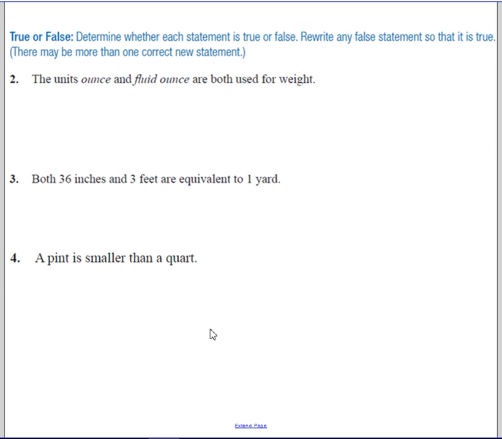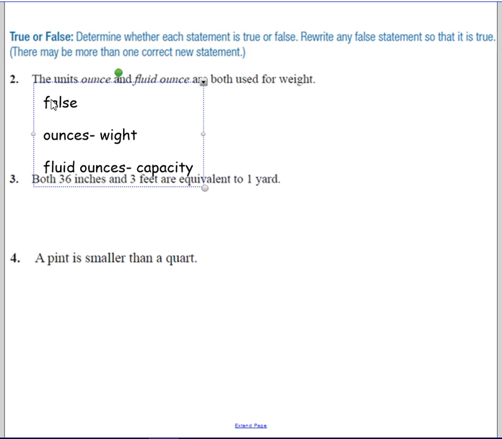When we're looking at our system, we have some true or false here. The units ounces and fluid ounces are both used for weight. That is false. Because if we look back on our charts, ounces have to deal with weight, but fluid ounces have to deal with capacity, which again we know is our volume.